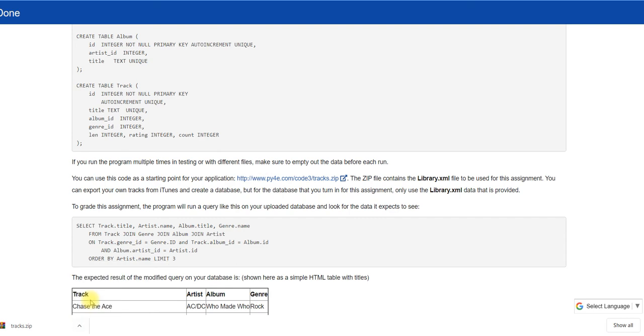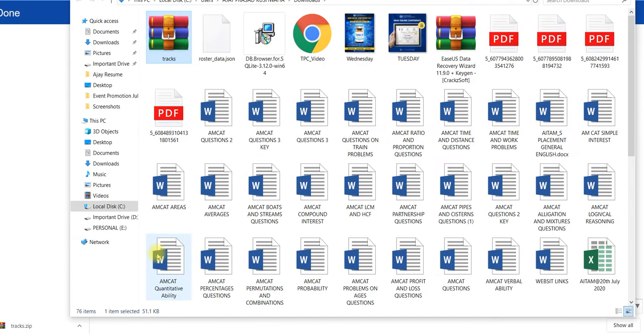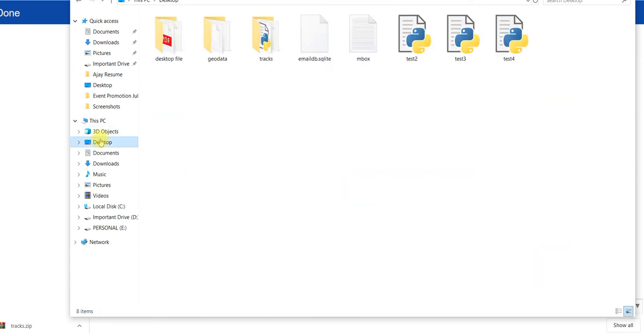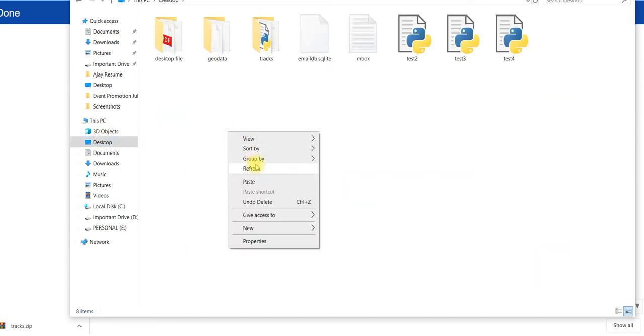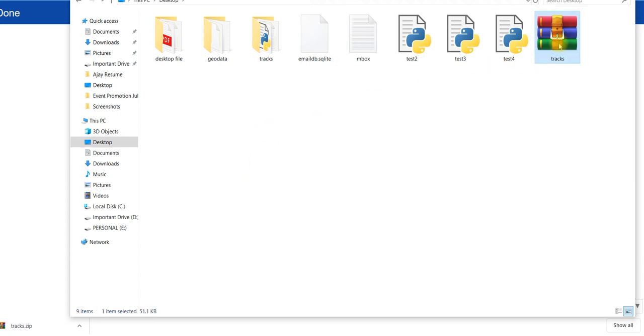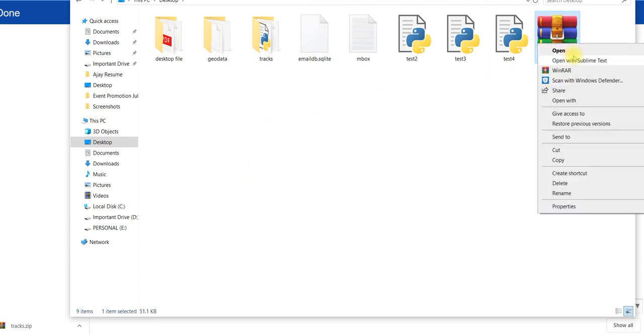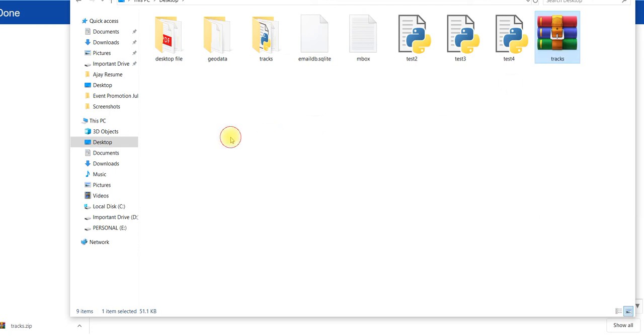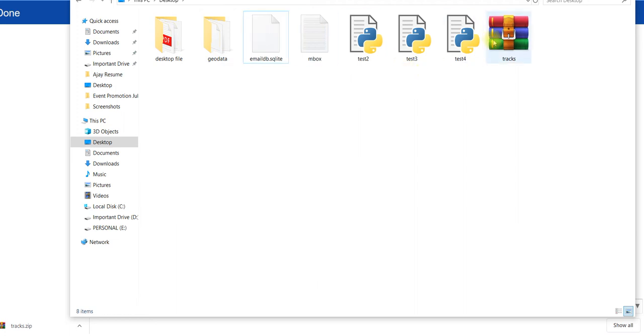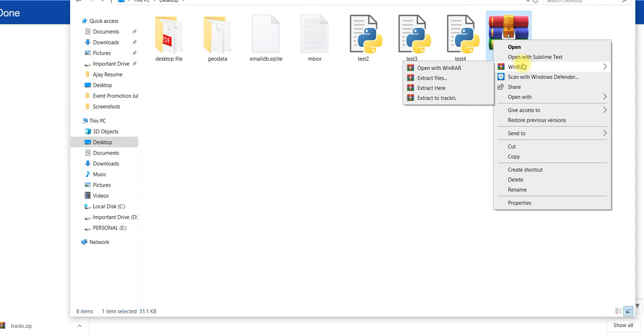So in the folder, I will cut this file and go to the desktop. I will paste the file here. Then I am going to extract the file. This file I don't need actually. So I am going to extract the file here.